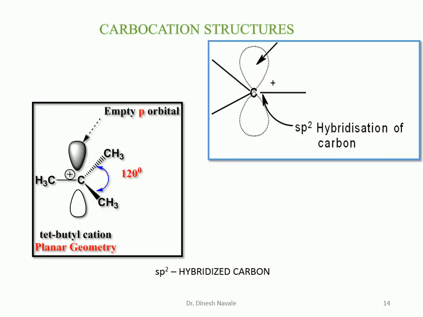The carbocation structure that we have already seen in the last slide is an sp2 hybridized carbon atom. If it is sp2 hybridized, the geometry will be planar, and the bond angle between the carbon-carbon bonds will be 120 degrees. And this orbital we have shown by the lobes is the empty p orbital. So this is the structural representation of the carbocations.